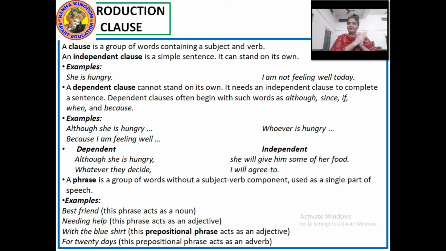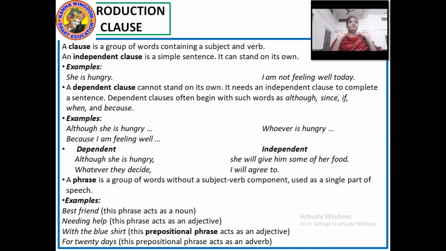Which is not giving us any complete sense. Okay. Next, whoever is hungry. Again, it is a group of words, a clause, but it is not giving us a complete, meaningful sentence. Because I am feeling well. What happened when I was feeling well? Because I was feeling well, what did I do? Did I dance? Did I sing? Did I sleep? What did I do? It is not telling me anything.